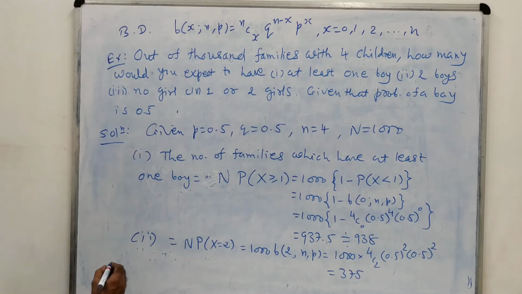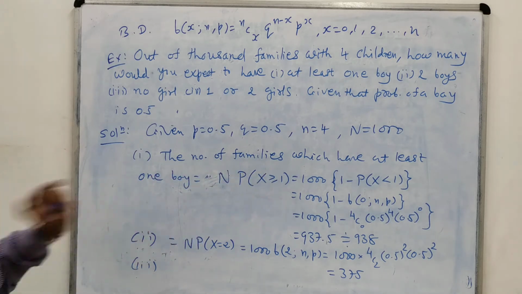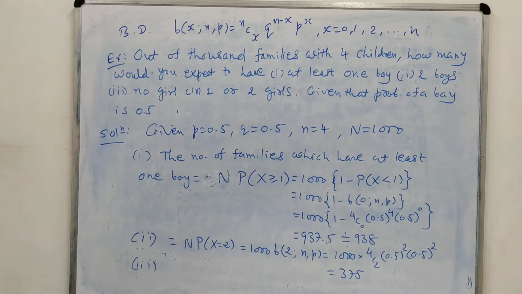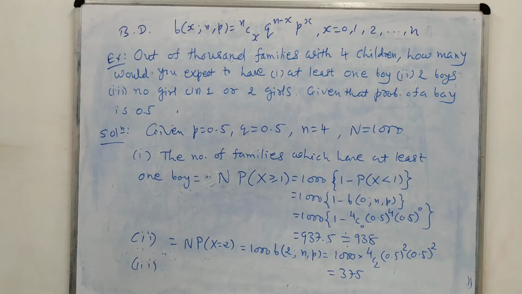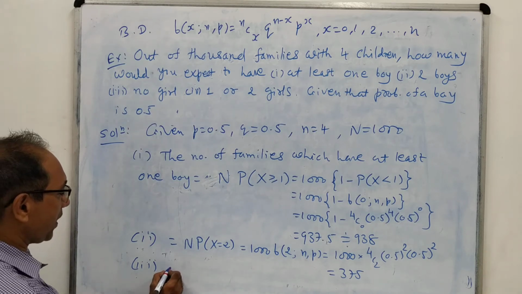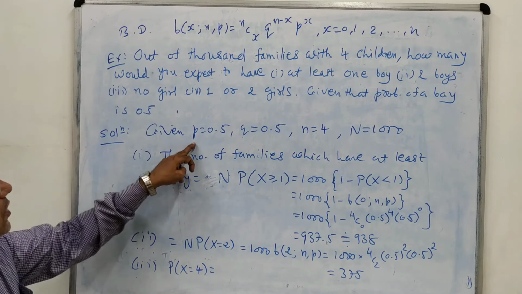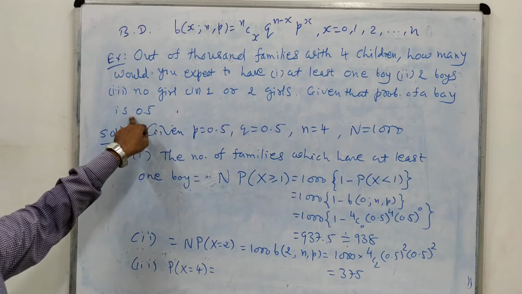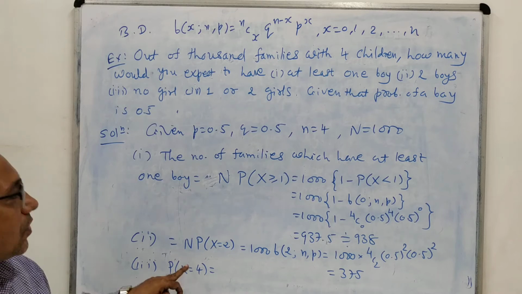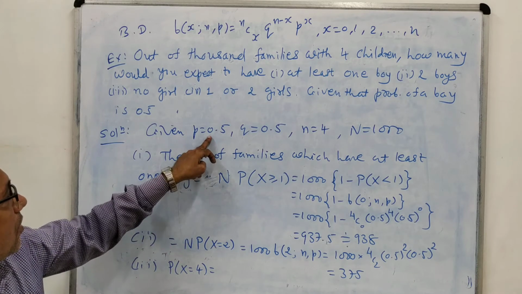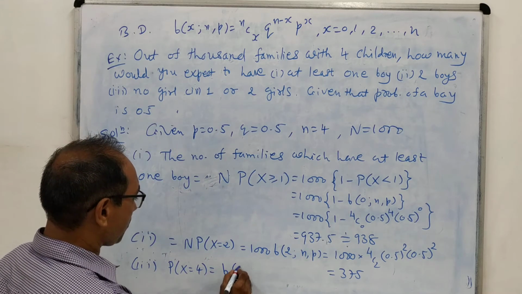Similarly here in the third question, no girls. So similarly here you can write down the number of families which have no girl. No girl means all are boys among four children, and among four all are boys. And this is nothing but, no girl means we will have to find out probability for exactly X equal to 4. Exactly all four are boys, because probability of success is we are taking as a probability of boy. So we are not taking here X equal to 0. That means no girl means X equal to 0 does not apply, because success probability is related to boy.